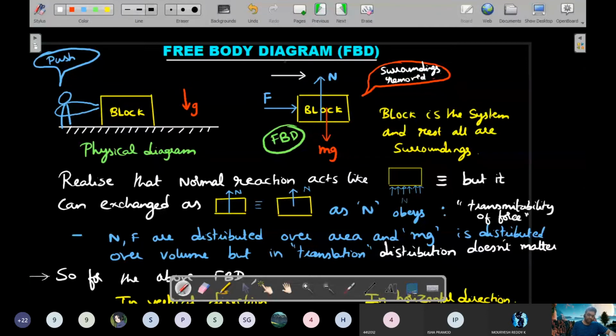Don't put it on the diagram, it should be away from the diagram. So there is a very clear-cut difference. These arrows are touching the block, so these are forces, whereas this arrow is away from that and showing a direction, and you have written it on the top. If the acceleration has 2 components, you will put one more component like this. So no FBD is said to be complete if you don't put this acceleration on that picture. Okay, so please make sure you keep that in mind.